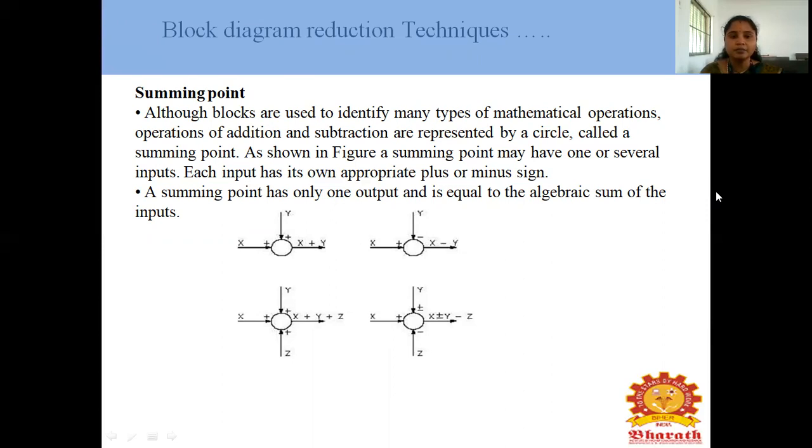Third diagram, input x has a positive sign, y has a positive sign, z also has a positive sign, so the output is x plus y plus z. In the fourth one, three inputs are there: x, y, z. X has the positive sign, y has a positive sign, and z has the negative sign. So how to write this equation? x plus y minus z. This is the summing point.